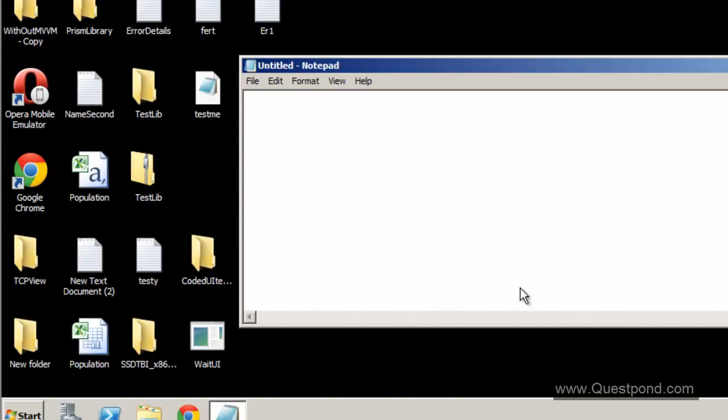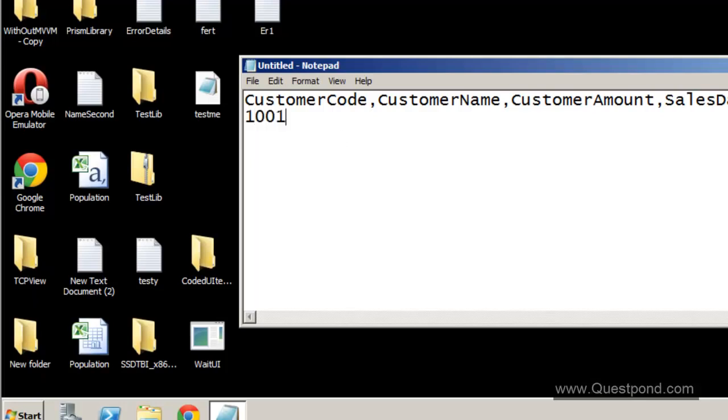So this customer data which comes into the system is a simple CSV file. Remember, CSV file means it's a comma separated file. So it has customer name, customer amount, customer code, and the sales date, when the customer actually bought the product. So let me put some data into this CSV file here, and this CSV file you can get from the questpond.com site, right? So you don't have to really type this out. So I'm going to enter some dummy data here.